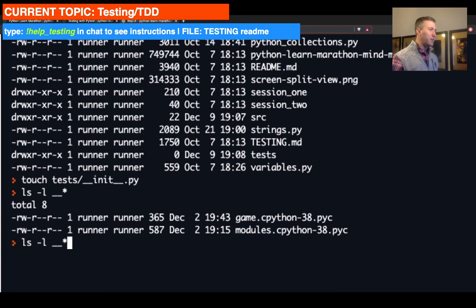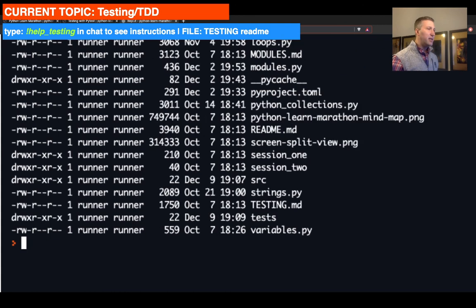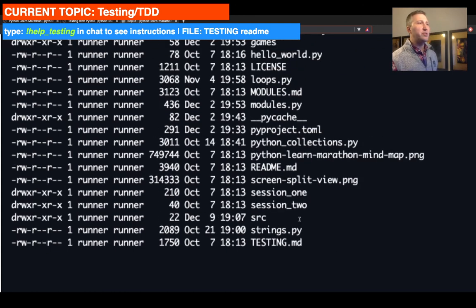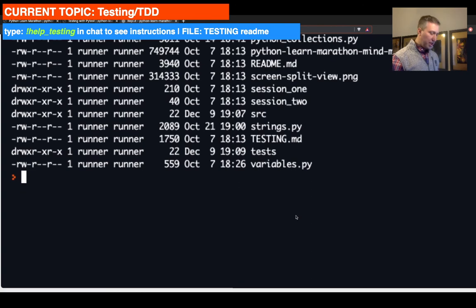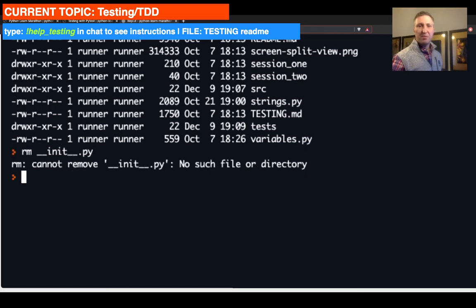Okay, this ended up being weird. So let's do ls -l, and let's look through, make sure you didn't end up with an __init__.py file here. If you did, just do rm __init__.py. Right, so I just wanted to make sure, so I don't have anyone, but if you created one by accident, this would get rid of it.